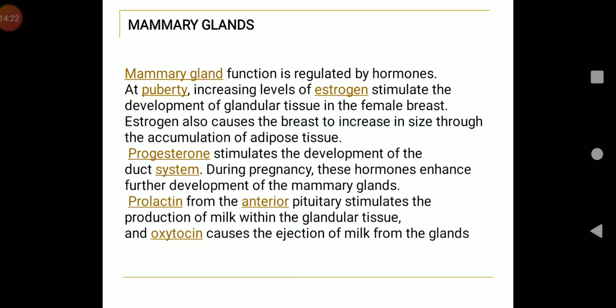At puberty, increasing levels of estrogen stimulate the development of glandular tissue in the female breast. Estrogen also causes the breast to increase in size through the accumulation of adipose tissue. Progesterone stimulates the development of the duct system, and during pregnancy these hormones enhance further development of the mammary glands. Prolactin from the anterior pituitary stimulates the production of milk within the glandular tissue, and oxytocin causes the ejection of milk from the glands.